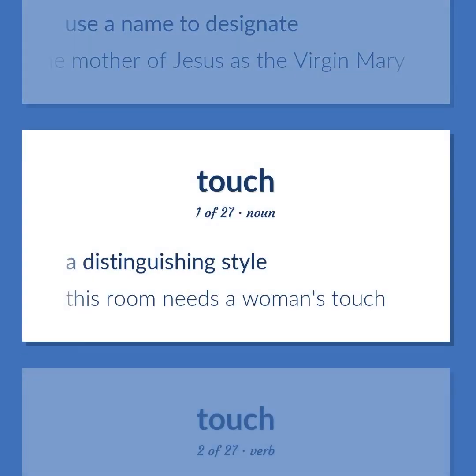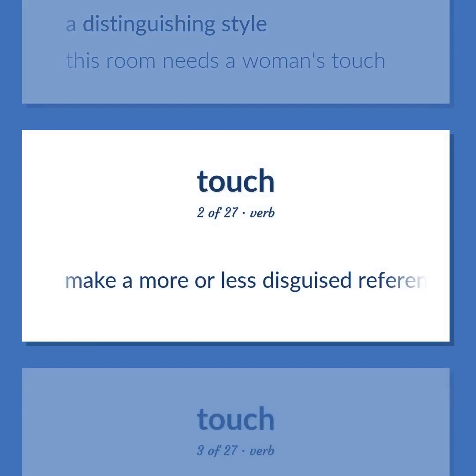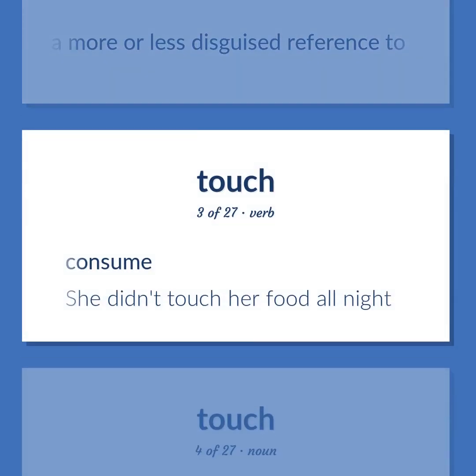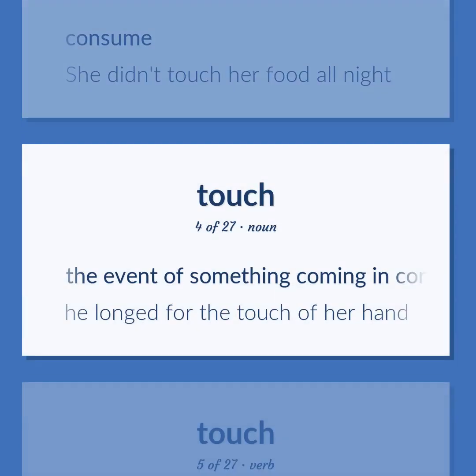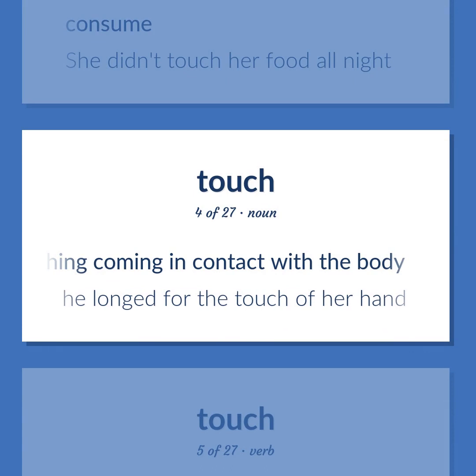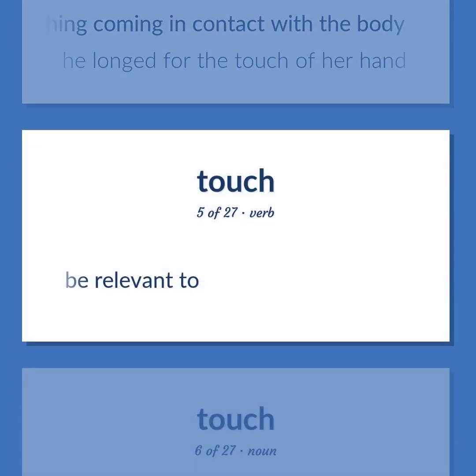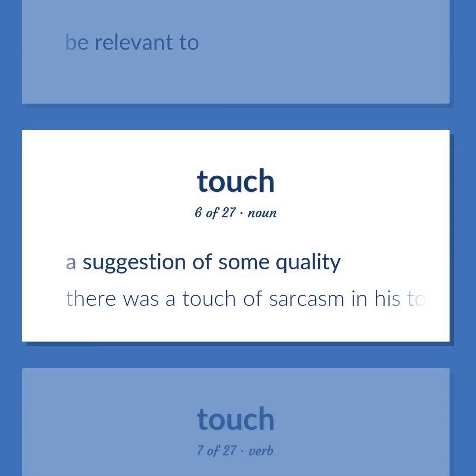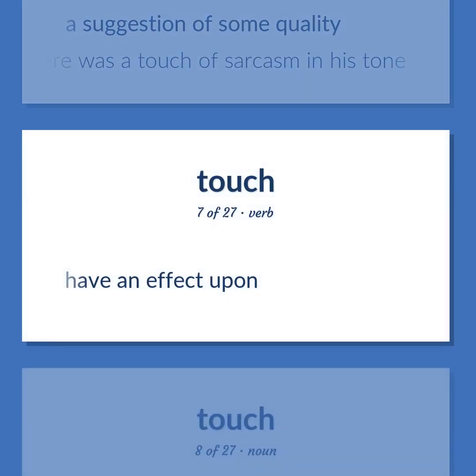A distinguishing style. This room needs a woman's touch. Make a more or less disguised reference to. Consume. She didn't touch her food all night. The event of something coming in contact with the body. He longed for the touch of her hand. Be relevant to. A suggestion of some quality. There was a touch of sarcasm in his tone. Have an effect upon.